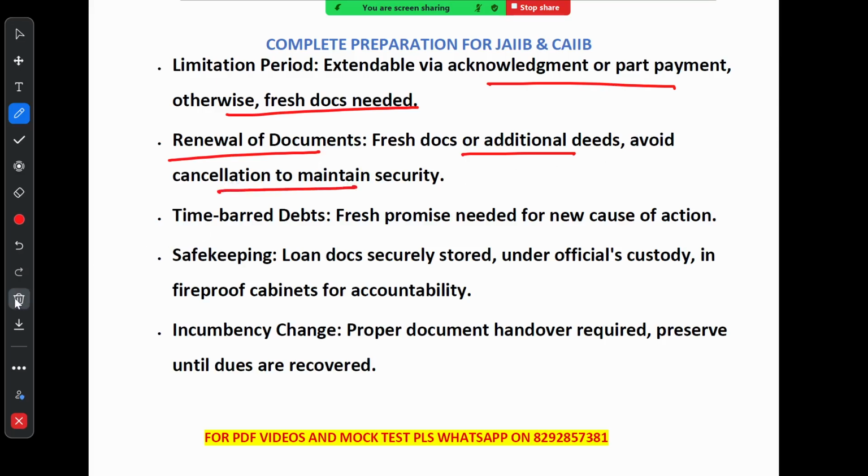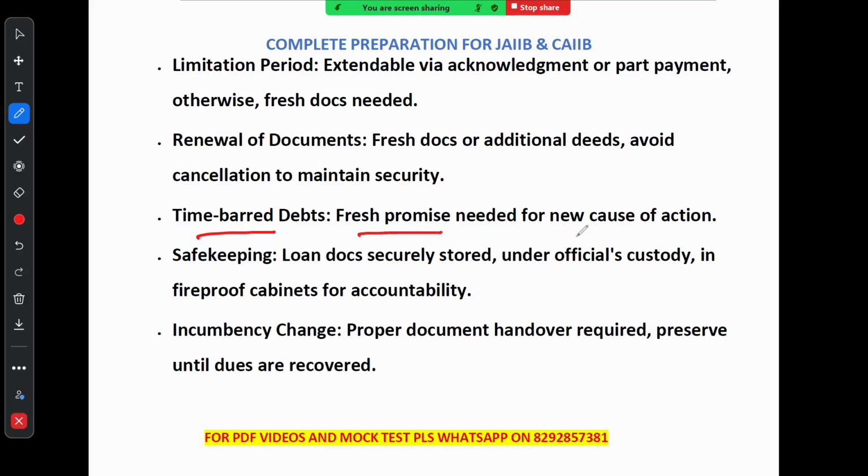Now, if the debt becomes time barred, what does it mean? It means that the time limit has passed. So you need a fresh promise from the borrower to start a new cause of action. Now safekeeping. Safekeeping of loan documents is also very crucial. They must be securely stored under official custody in a fireproof cabinet to ensure accountability.